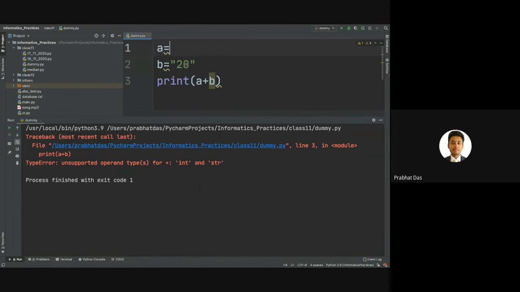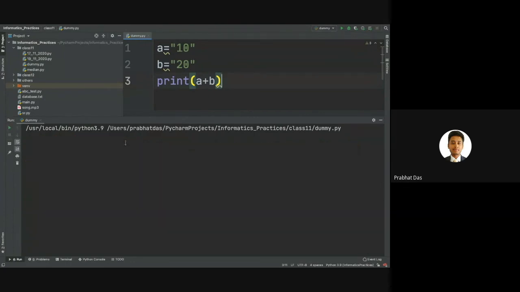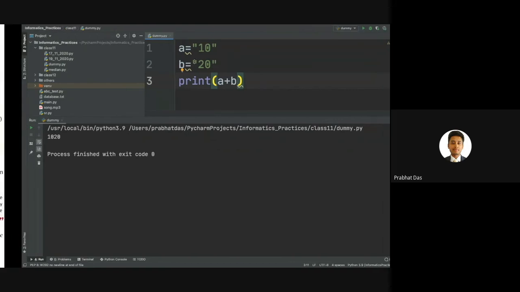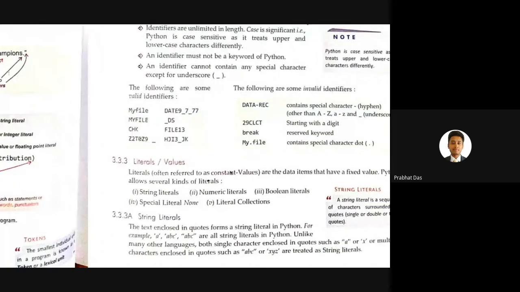What if we perform addition of strings, that we will be learning in the upcoming classes. What it will do is concatenate. That means we'll be getting the output as 1020, but this is not the sum. This is not treating them as numerical values. That's why we're getting 1020. So this was all about string literals and numerical literals.